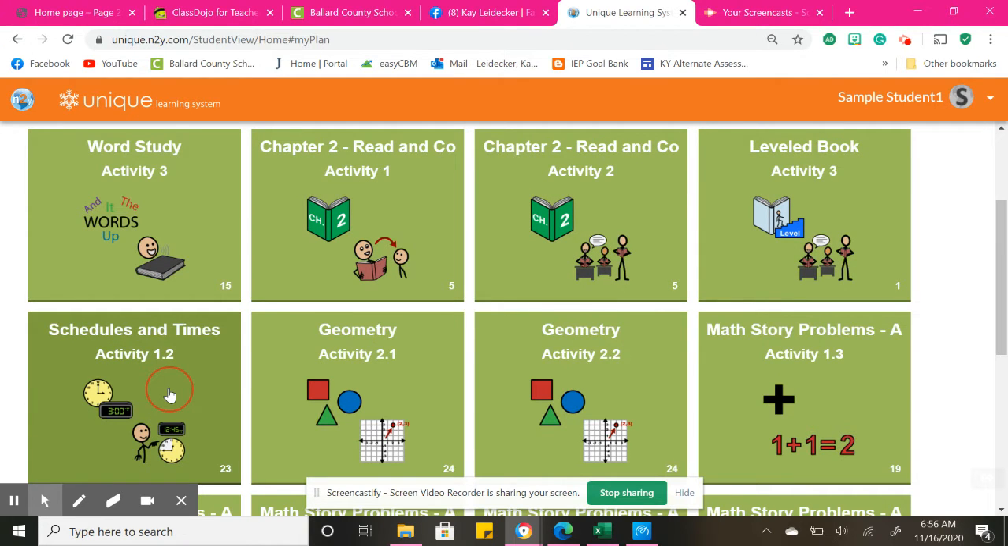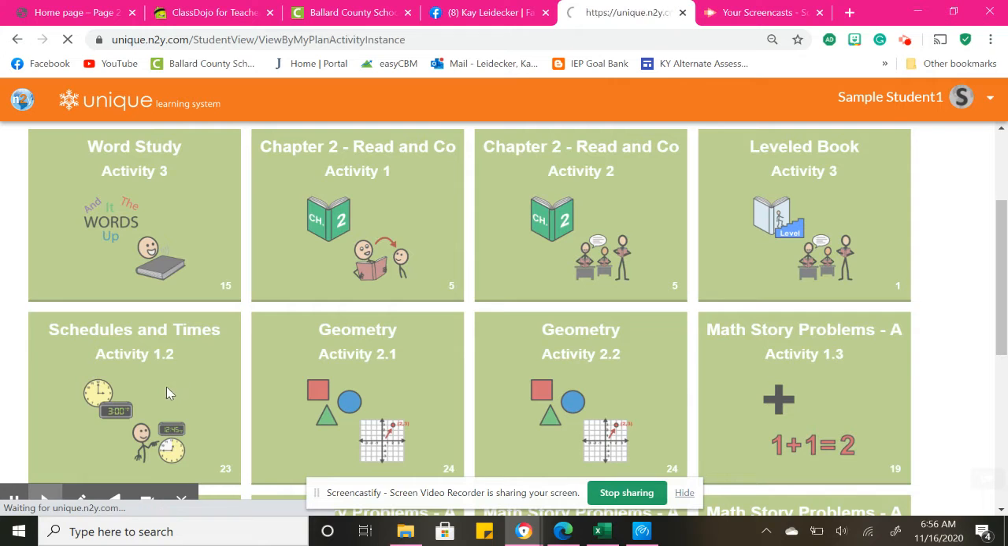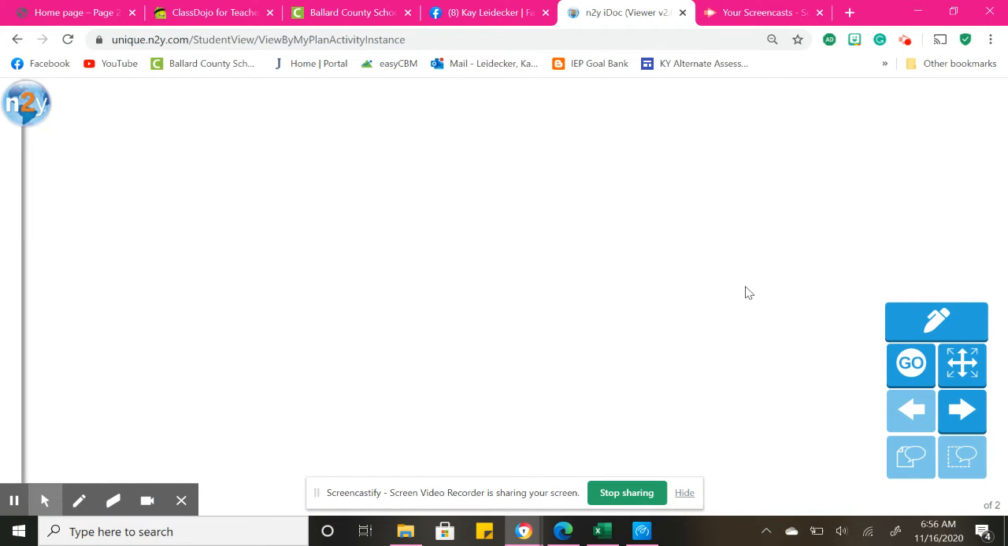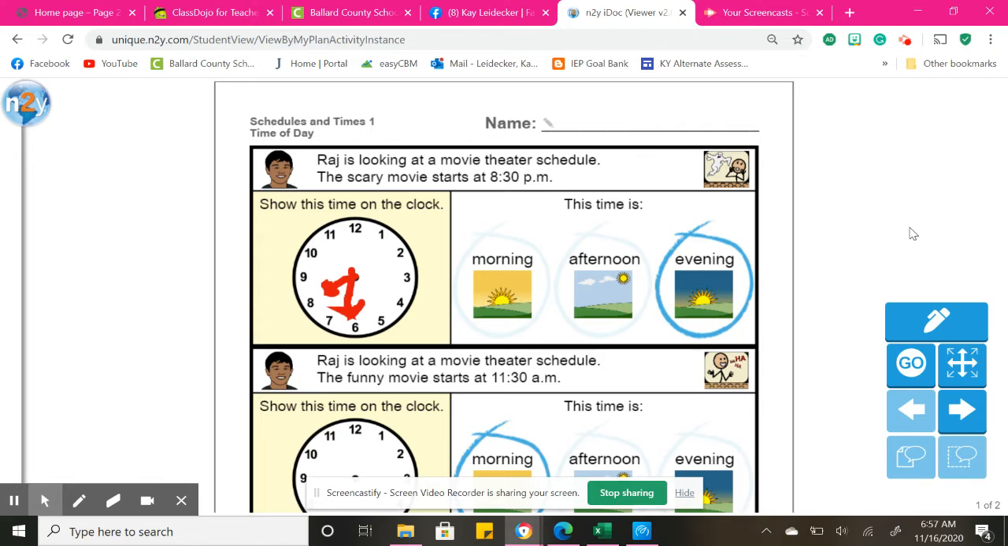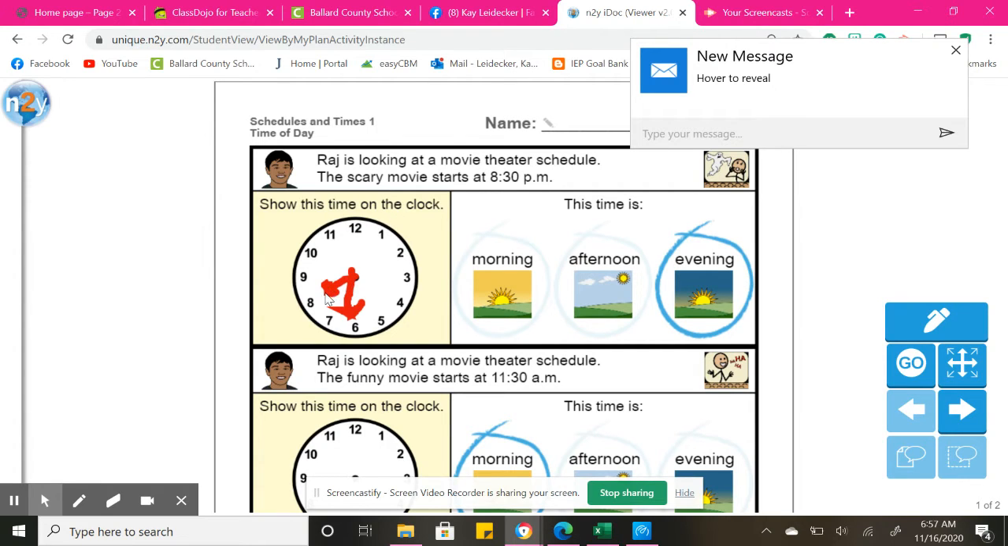Then you have your schedules and times for math. Also a life skill application. It'll go over AM and PM. So I've already completed some of this. At 8:30 p.m., Raha is looking at a movie theater schedule, and the scary movie starts at 8:30 p.m. So we know 8:30 p.m. is going to be in the evening, and my little hand is my hour on 8, and then I count by fives for my minutes. So 5, 10, 15, 20, 25, 30.